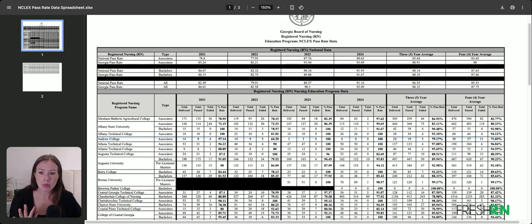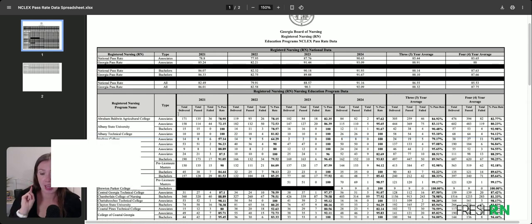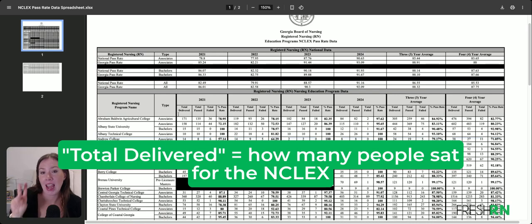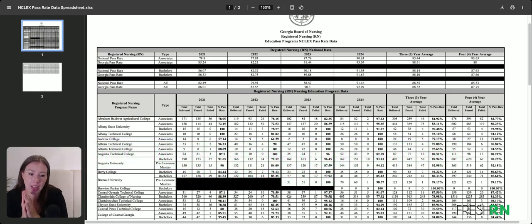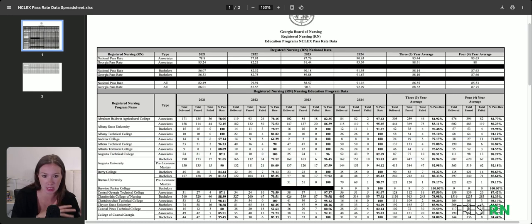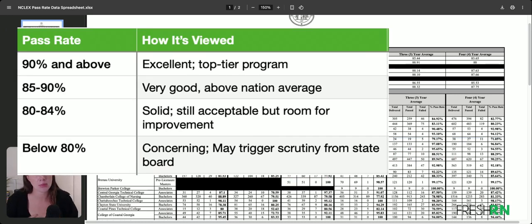They're going to tell you how many people took the NCLEX, how many people passed it, and their pass rate. If their pass rate is not so hot, they're required to remedy it. And I'm liking these 90% people. I want this school to adequately prepare me to pass the NCLEX.